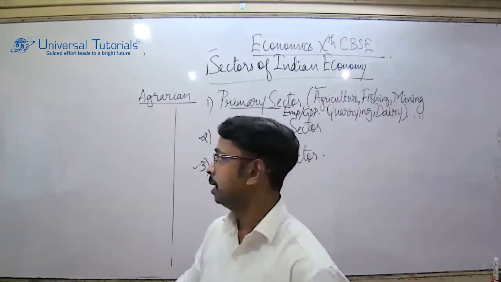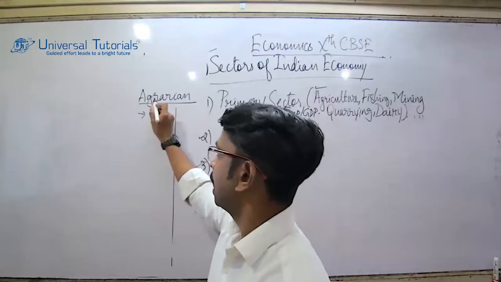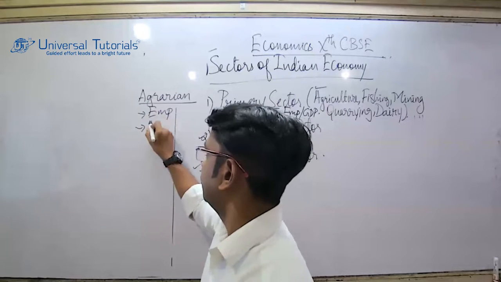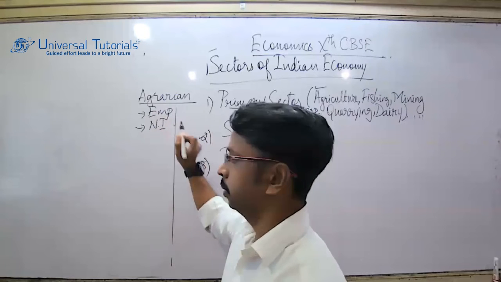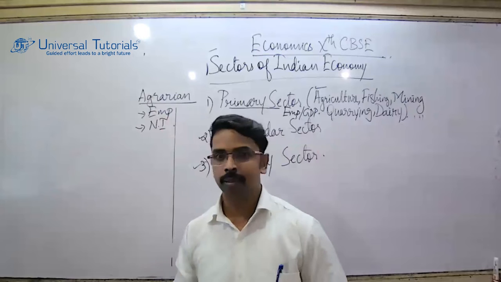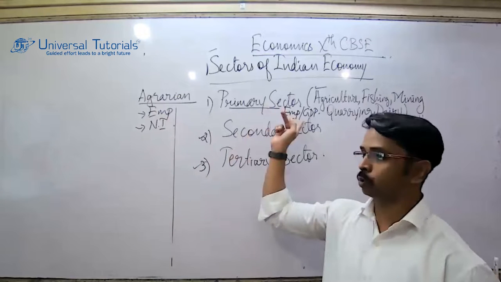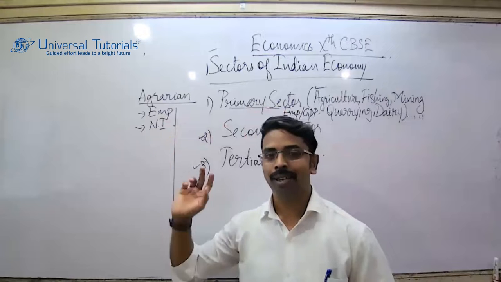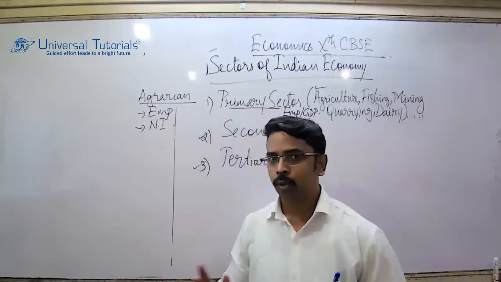Because out of the primary sector, agriculture gives maximum employment as well as national income contribution. So you might ask me, why not the others? But agriculture plays a dominant role. That's why I'm perfectly calling our economy an agrarian economy.